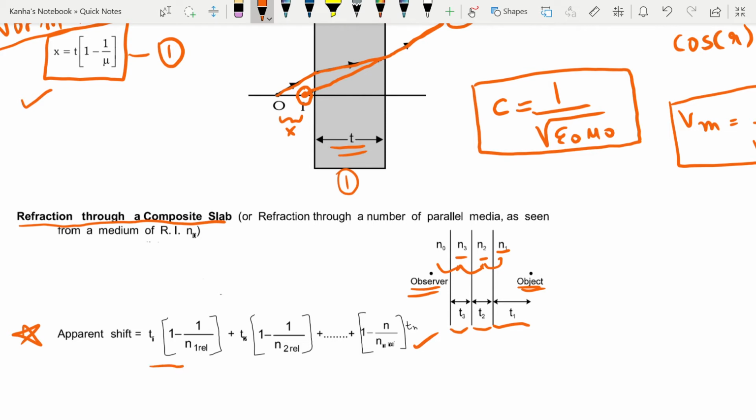So you have to just add all these terms, and every time just note that whatever mu or refractive index that you write, it is similar to this formula above, and whenever you write this, it is the relative refractive index between the two mediums wherever the refraction is happening. This should be kept in mind because questions from this have come in the past.